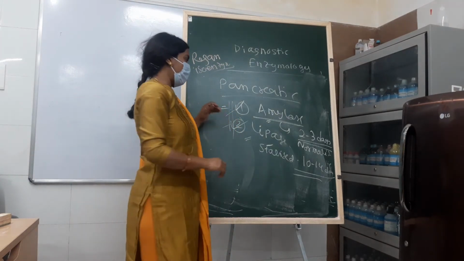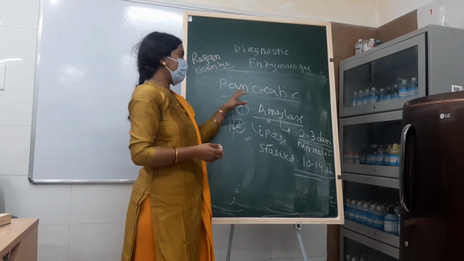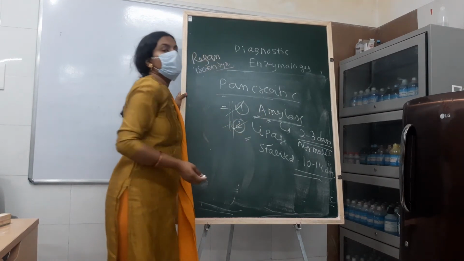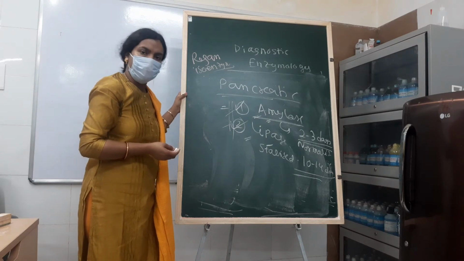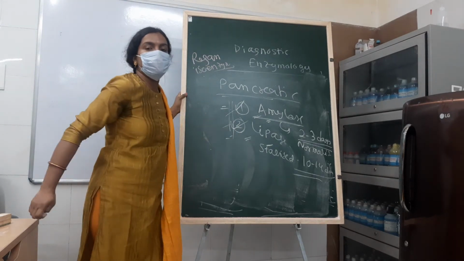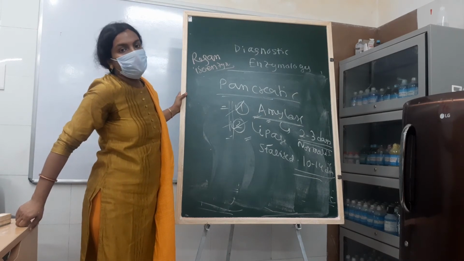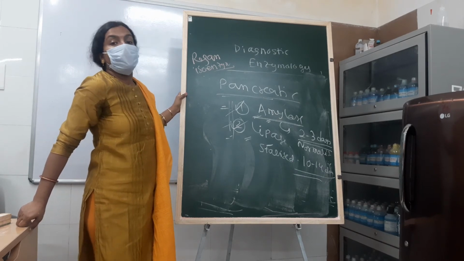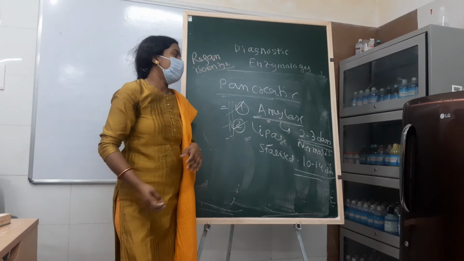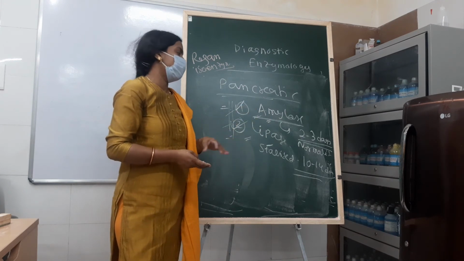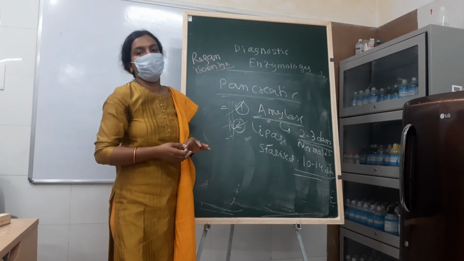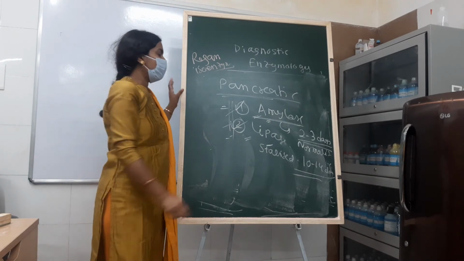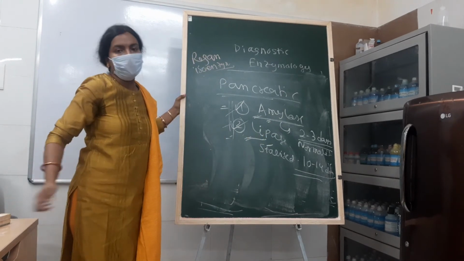Okay, so these are the two enzymes. Any other reason besides acute pancreatitis where amylase and lipase are raised? Yes, amylase is raised in salivary gland diseases like mumps, and lipase is raised in intestinal perforation and any type of intestinal infarction. So amylase and lipase are raised most commonly in acute pancreatitis, but other than that, amylase is raised in mumps and lipase in intestinal perforation, etc. But which of these two enzymes is most specific for acute pancreatitis? Lipase. Lipase is most specific for acute pancreatitis.